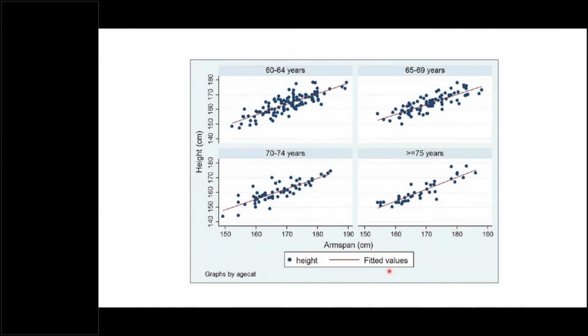So this was the result. Here you can see that from 70 to 74 year people, this is arm span and this is the height. So you can see that as the height is increasing, the arm span is also increasing. Opposite to it, it can also be concluded that as you increase this, this will also increase, right? So again, this is the same here, more than 75 years I mentioned here. So in different year categories, they have mentioned the relationship between the height and arm span.